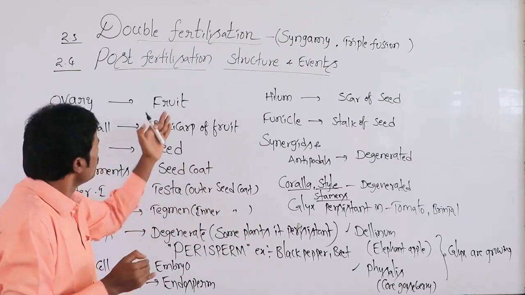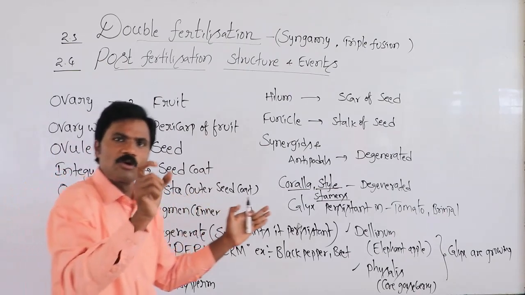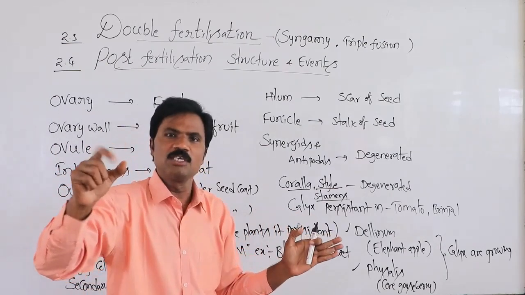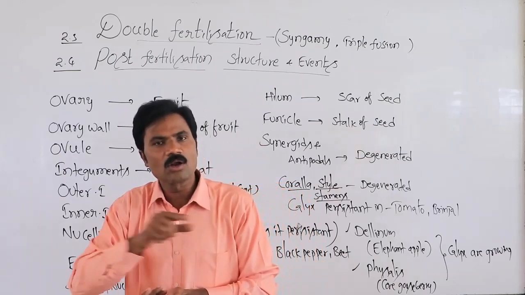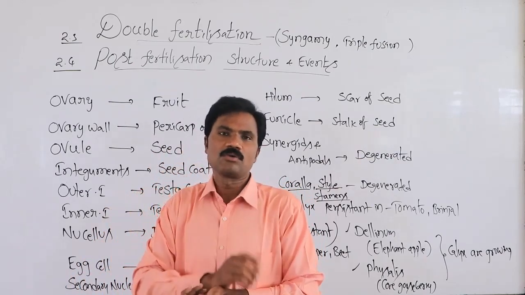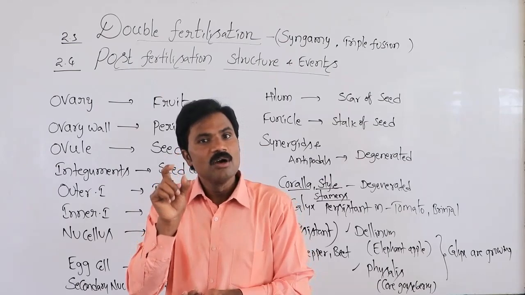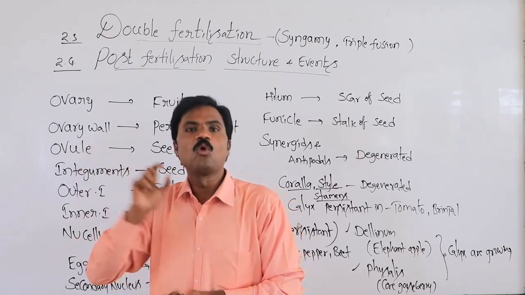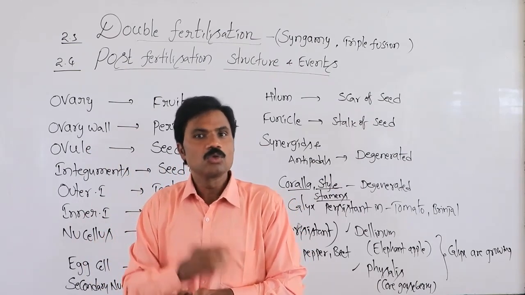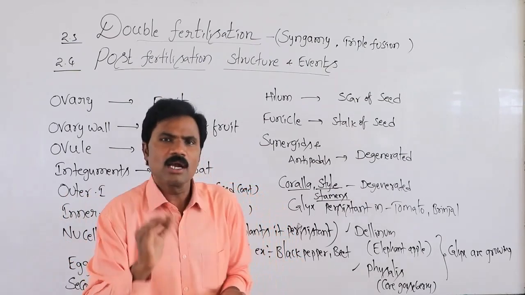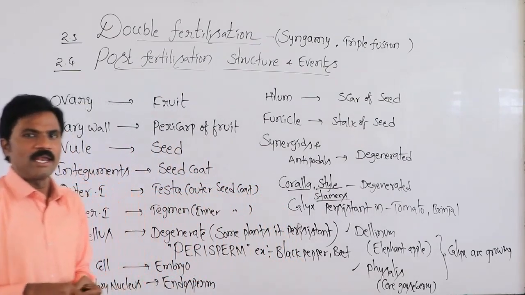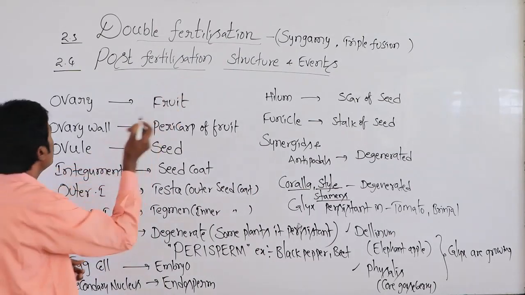Suppose a statement says the fruit modifies after fertilization into the seed. Is it correct or wrong? It is a 100% wrong statement. Why? Because the fruit is a modified ovary, not the ovule. The ovule is what modifies into the seed.